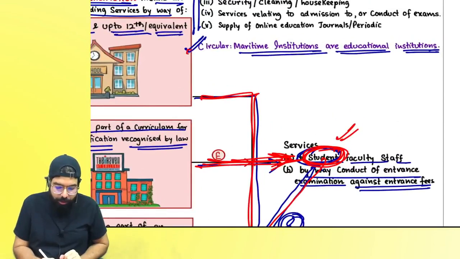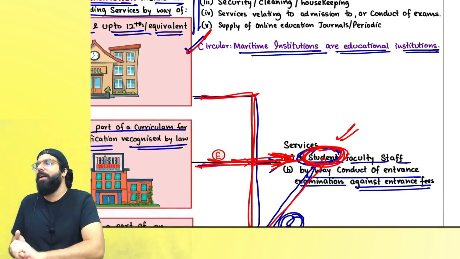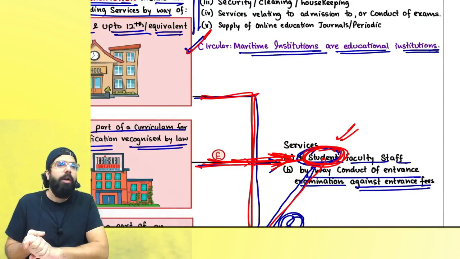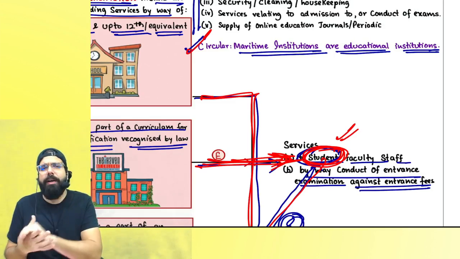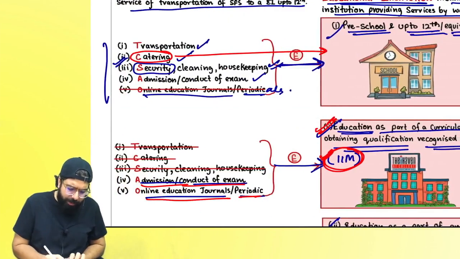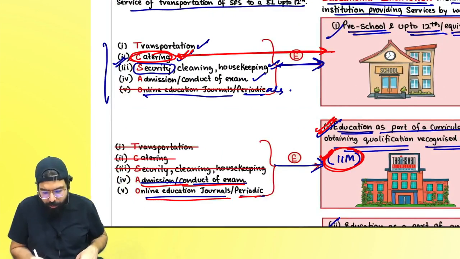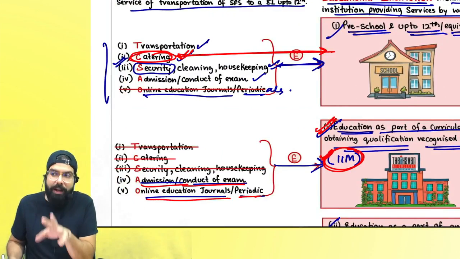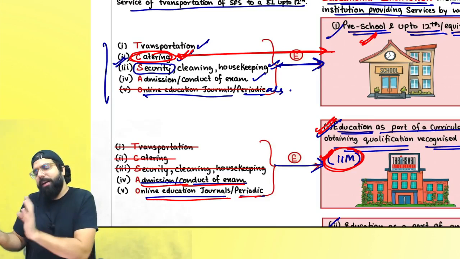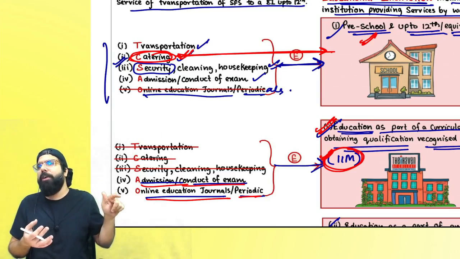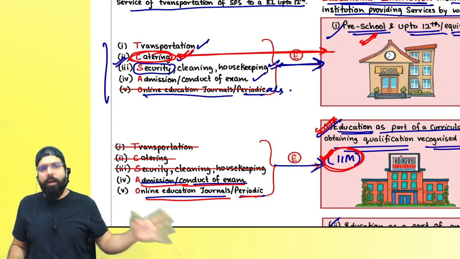Then I went ahead and told you there is a circular: maritime educational institutions providing maritime courses are recognized under the law basically, and hence their services are also exempted. I went ahead and told you about catering services. Yes, everyone, catering services include midday meals provided to educational institutions up to 12, which is exempt. It includes Anganwadis, educational institutions, preschool up to 12. Catering services including midday meals provided to Anganwadis are also exempted, whether sponsored by government or by corporate.